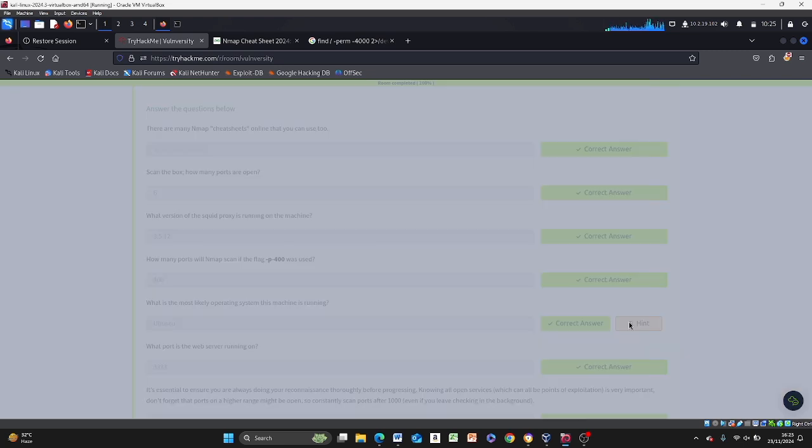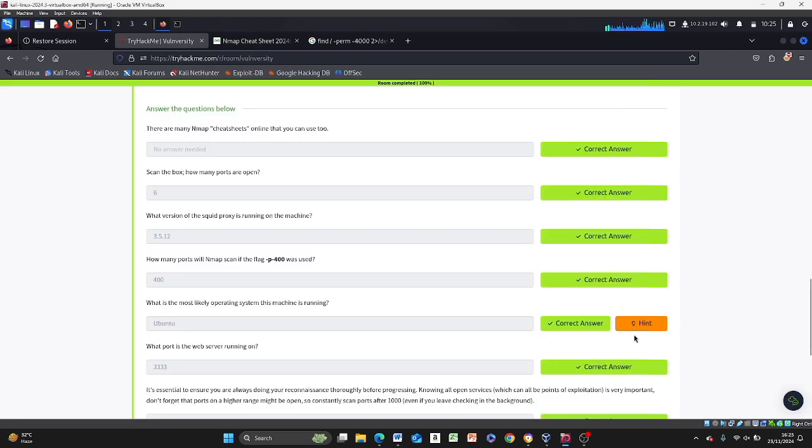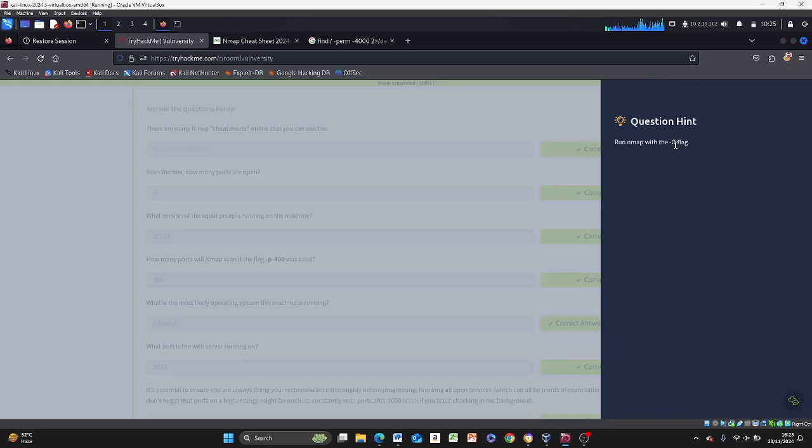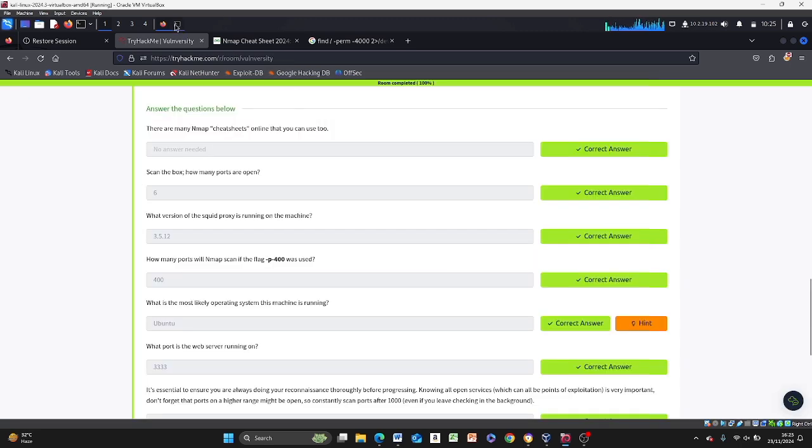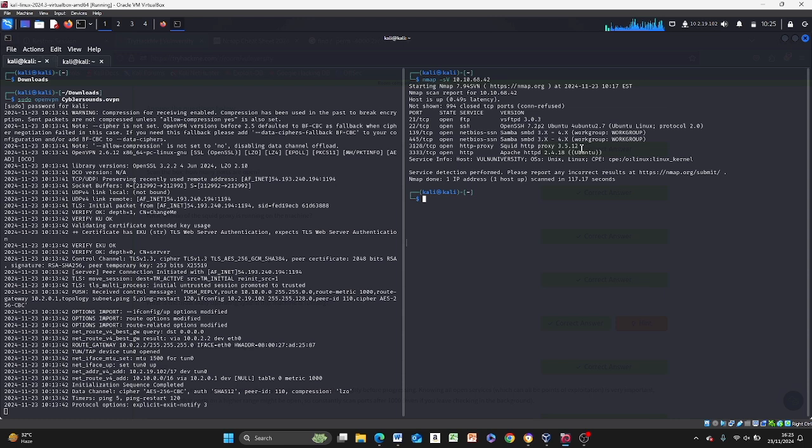Now they gave us a hint, but I'll also do something. They say we should run nmap with the -O flag. Great, so I'm going to do this. I'm going to show you. We already have something. We have a host, Vulnversity. We have an OS, Unix, Linux. So it tells us it's a Linux.